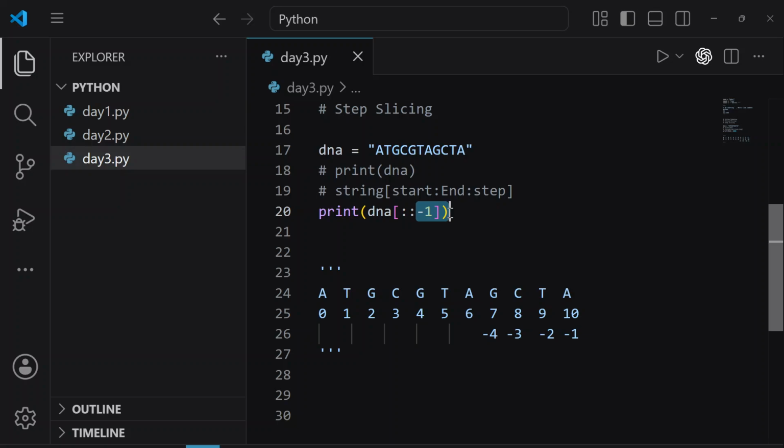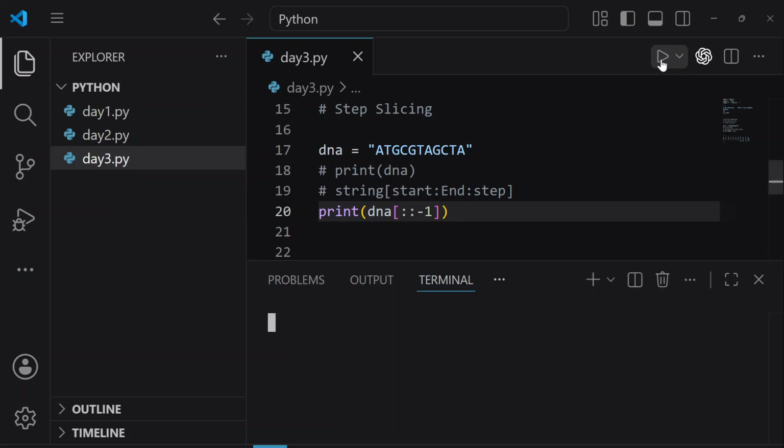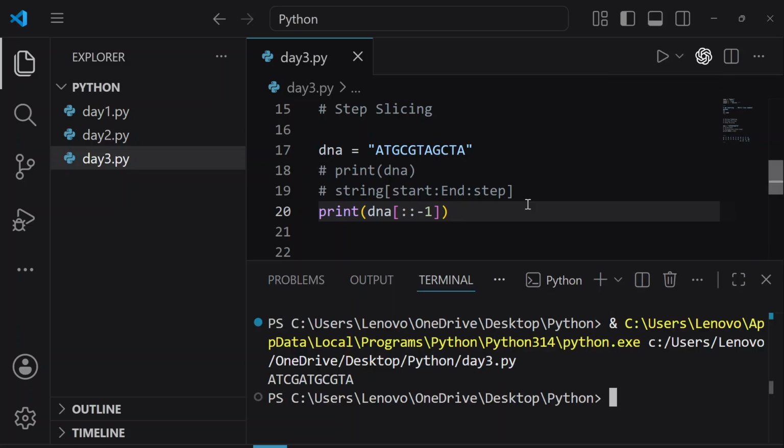Anand, I don't want you to write me the sequence. I want you to tell me the meaning of this -1. Okay, let's just run this program. Let's see the output. Now, can you observe something in this sequence and in this sequence?